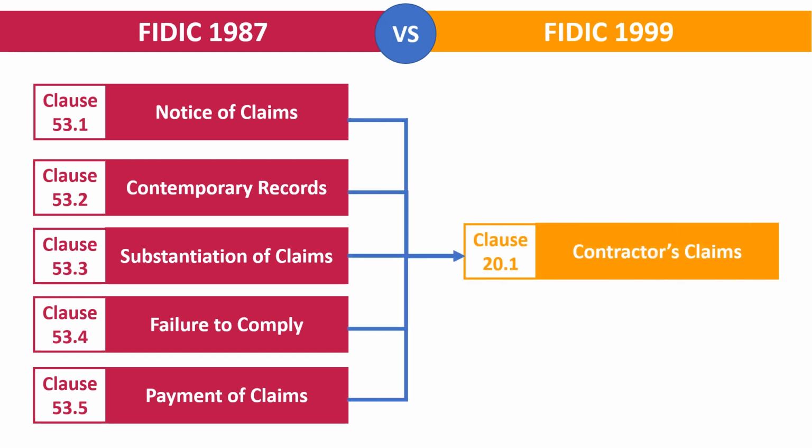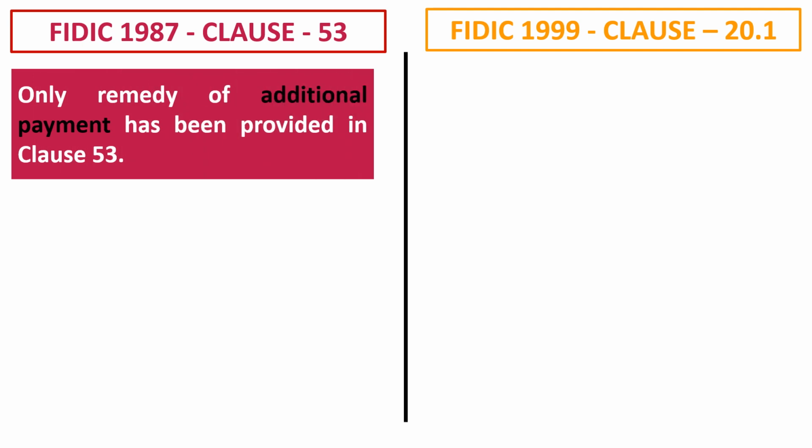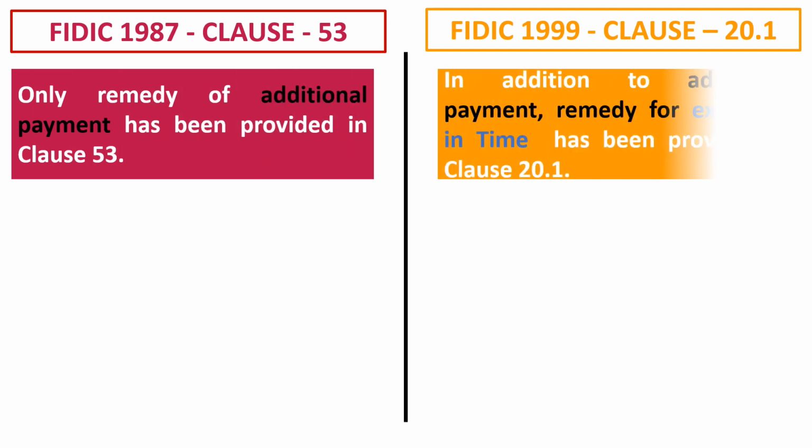However, in FIDIC 1999 edition, the claim procedure has been defined only in a single subclause, that is 20.1, contractor's claim. In clause 53 of the FIDIC 1987 version, only the remedy of additional payment has been provided.